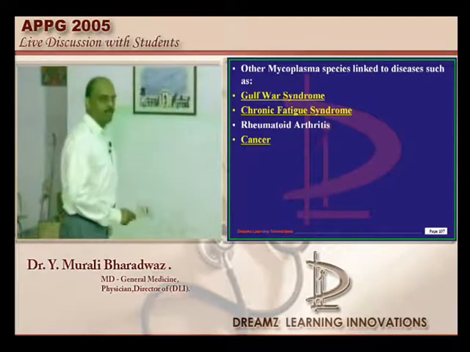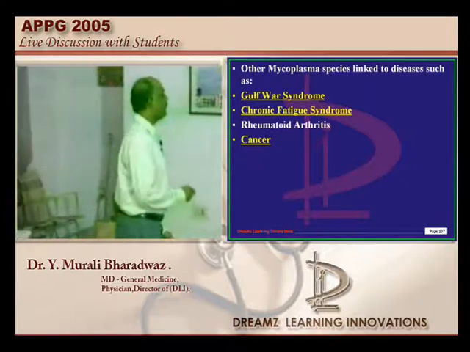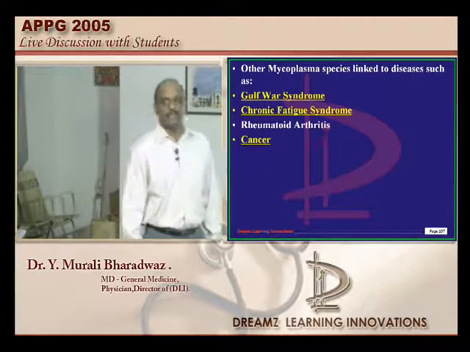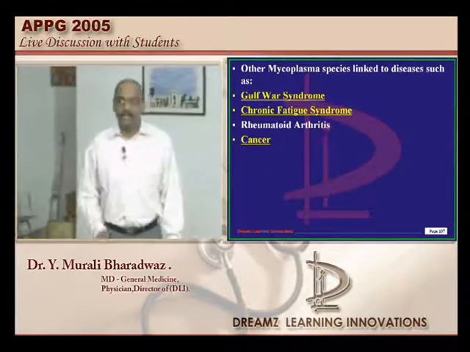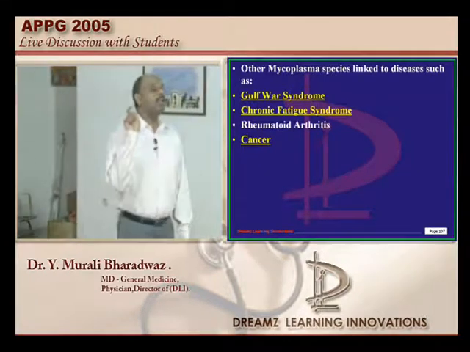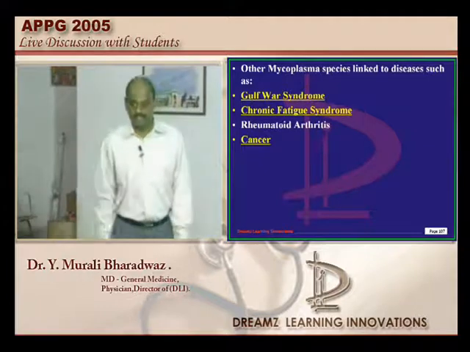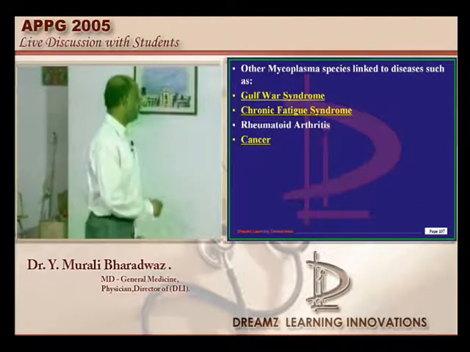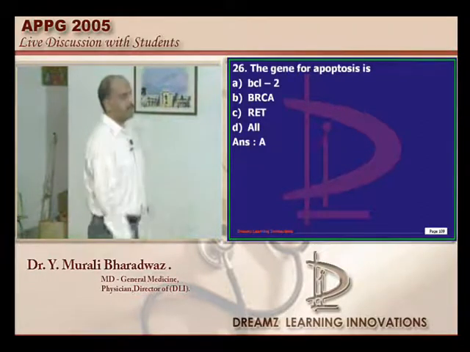Gulf War syndrome, chronic fatigue syndrome. Some of the reports say rheumatoid arthritis and malignancy also; mycoplasma is associated. One of the favorite questions of the examiner: which is the viral etiology involved in carcinogenesis? One of the important agents is mycoplasma, which should not be forgotten. Now let's go to the next question.